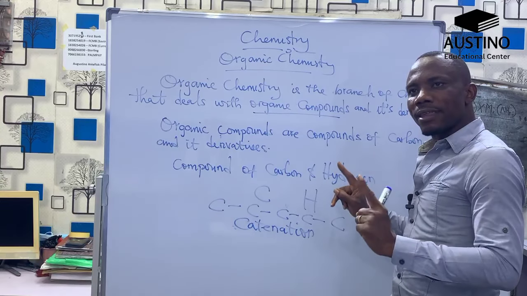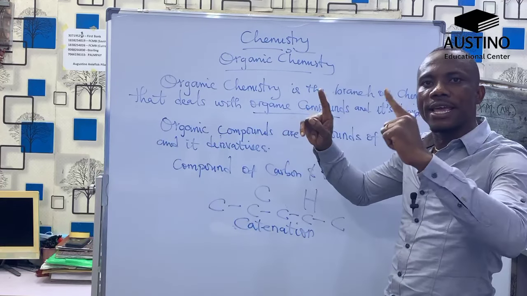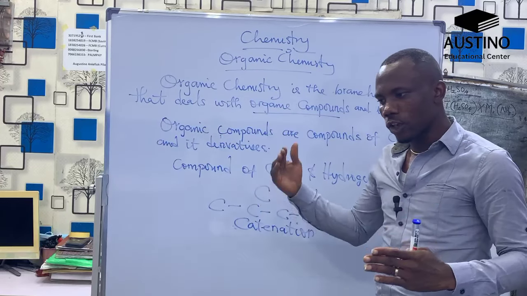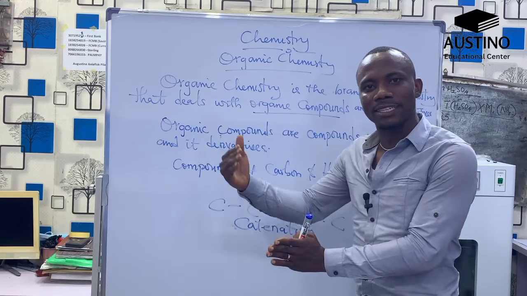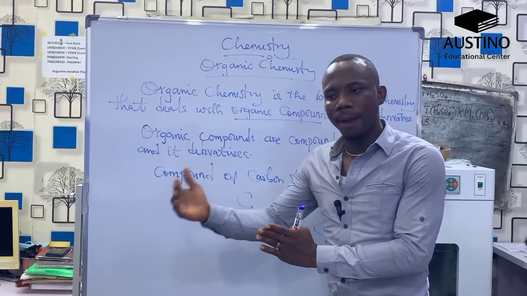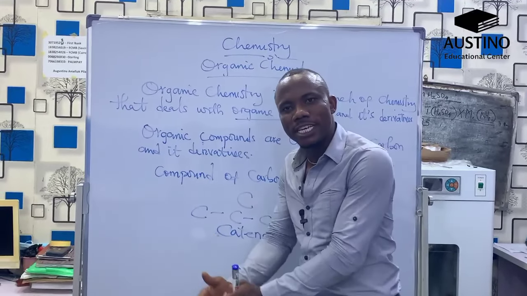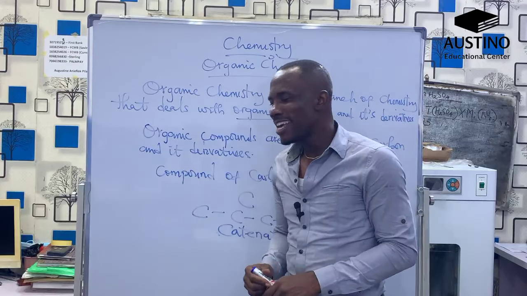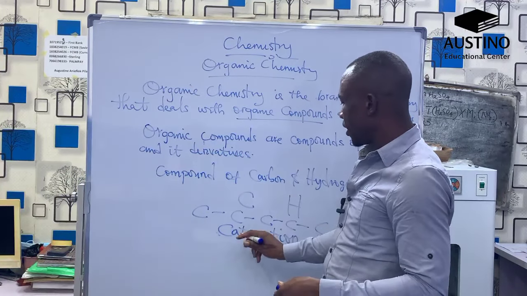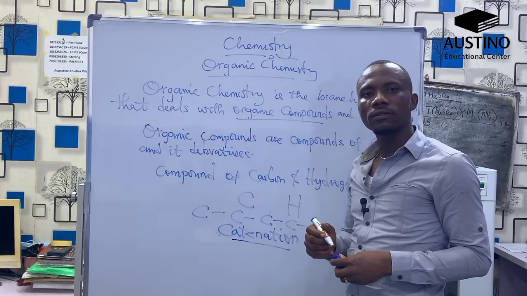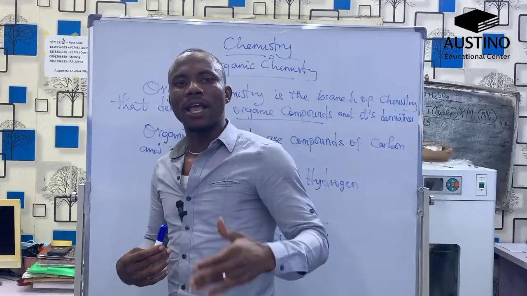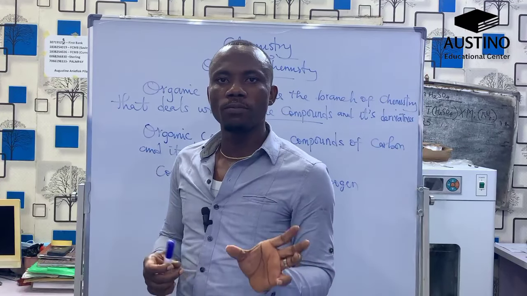It can keep interacting until it forms a ring, a long chain, or a branch chain, as long as it is interacting with each other. The process whereby carbon interacts with each other to form a long chain hydrocarbon is known as catenation. And so for organic compounds to come into existence, catenation must exist.